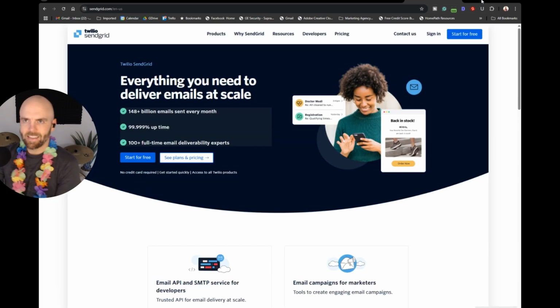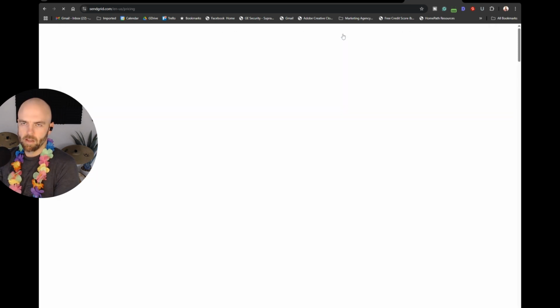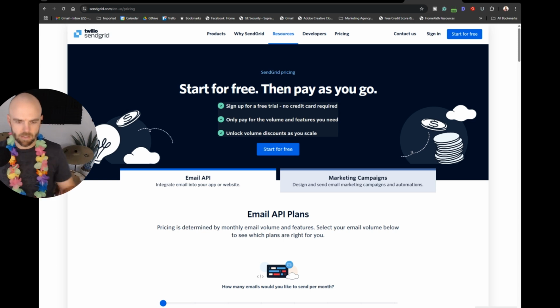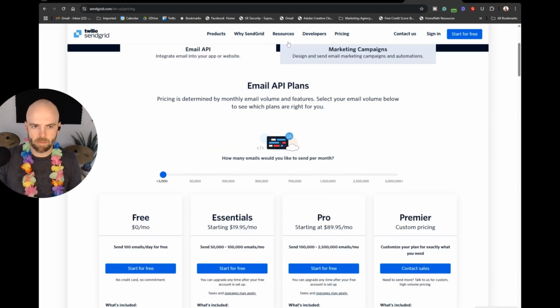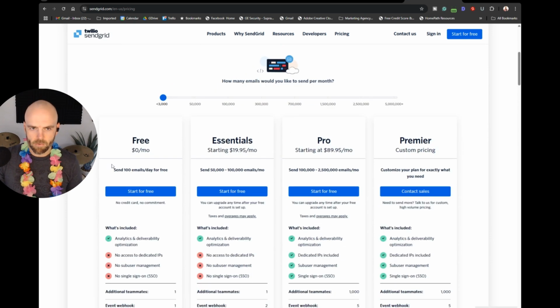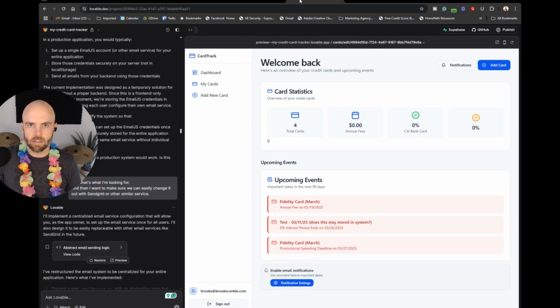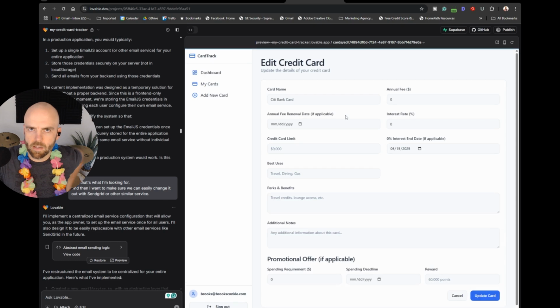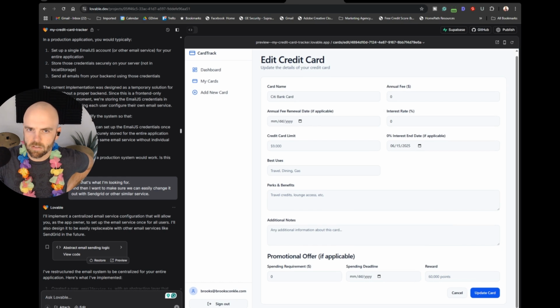Now, I have not integrated these yet, but there's a lot of these tools I hear. Twilio, I have an account with, which I've just started using. SendGrid is basically a third-party service to help you send these emails that you need. Think about 100 a day for free. I think you can move between these services, so once you get them set up, you can rotate between them. But what this will be used for is, let me show you. And you can give me some improvements on how I can improve these notifications.